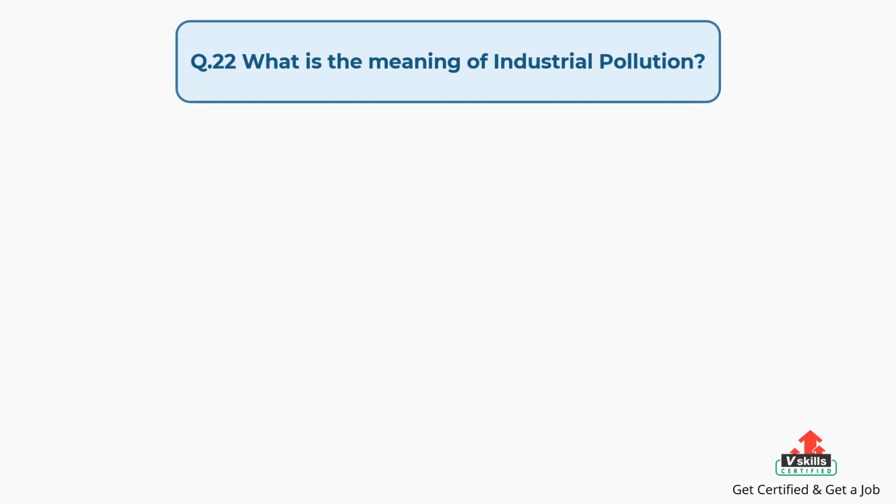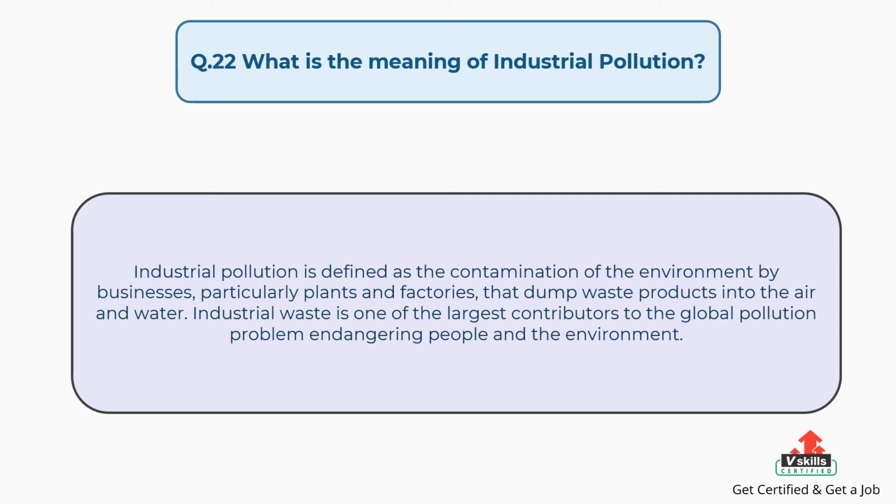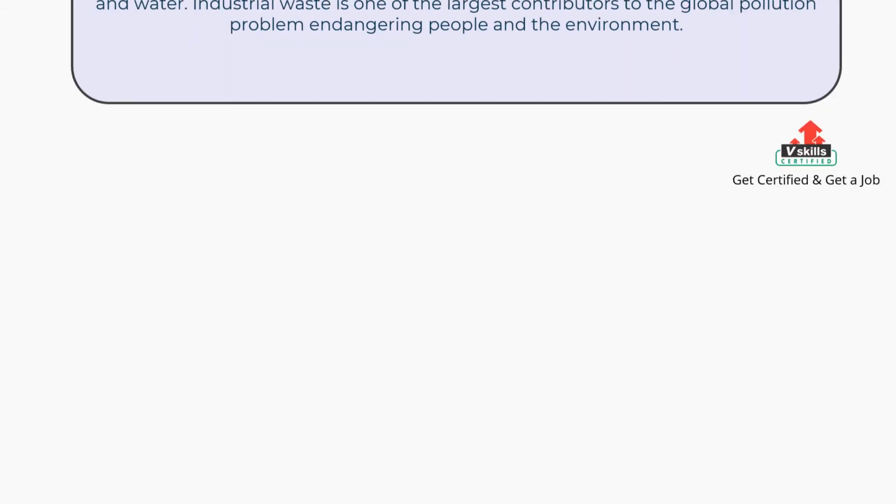Question number 22. What is the meaning of industrial pollution? The answer is, industrial pollution is defined as the contamination of the environment by businesses, particularly plants and factories, that dump waste products into the air and water. Industrial waste is one of the largest contributors to the global pollution problem, endangering people and the environment.